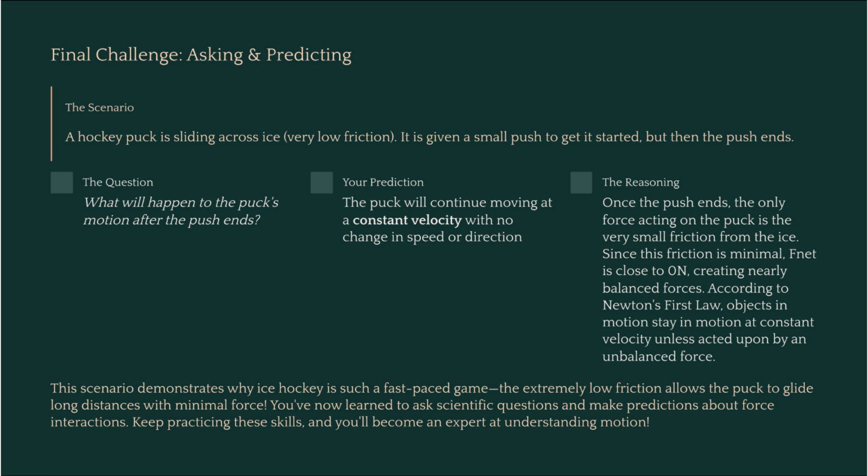Here is a final challenge. A hockey puck is sliding on ice, so friction is very low. It is given a small push, and then the push stops. What happens to the puck's motion after the push ends? You predict it will continue moving at a constant velocity because the net force will be close to 0 newtons. With no net force, there's no acceleration, proving Newton's first law, which is just a special case of the second law.